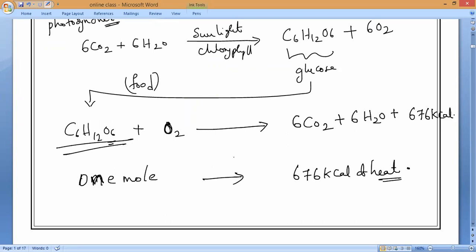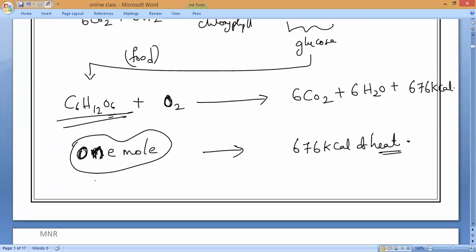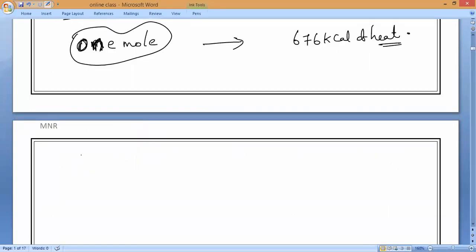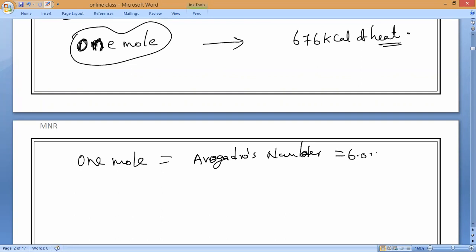So here I am saying 1 mole of glucose. You all know that 1 mole of any substance means how many particles, guys? It is equal to Avogadro's number, and Avogadro's number is 6.022 into 10 power 23.